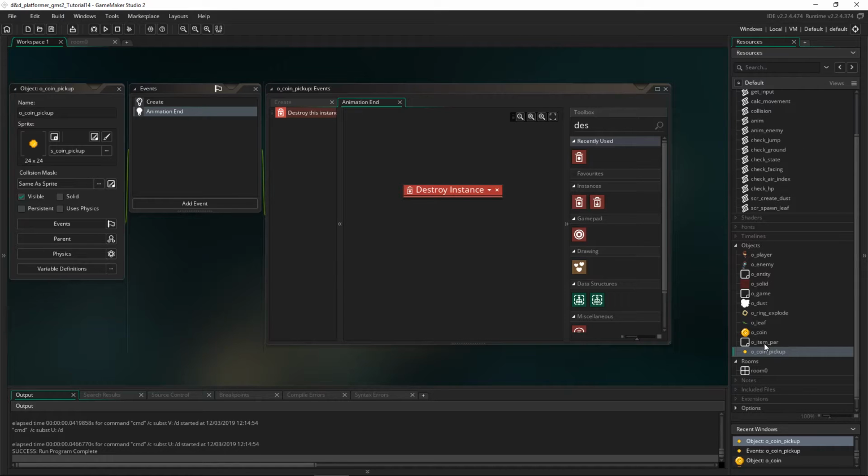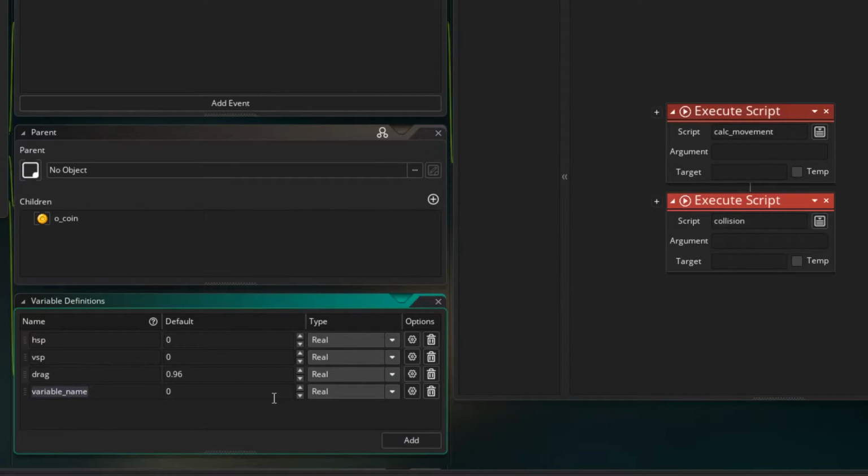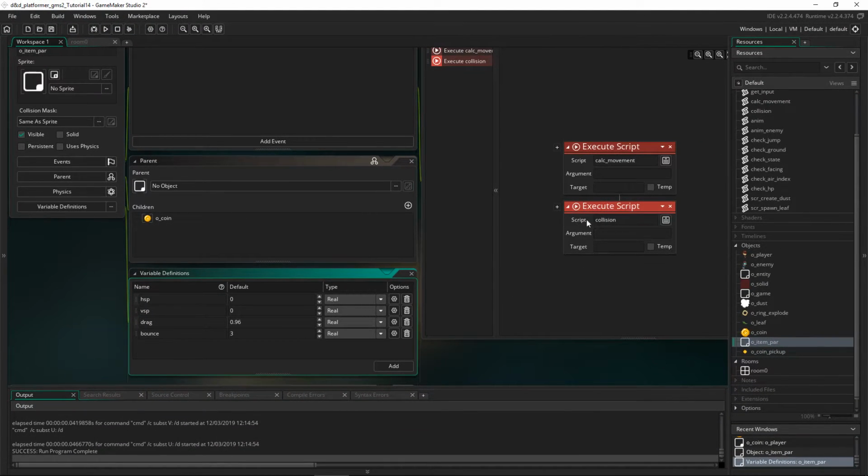So let's go into our oItem parent and let's have a new variable here. I'm just going to call this bounce. I'm going to set it to 3. And bounce is just a variable that will allow it to actually interact with the ground before it stops bouncing. And then we'll use that to determine whether we can pick it up or not. So I've added it here and we're going to change the collision script so it accepts it.